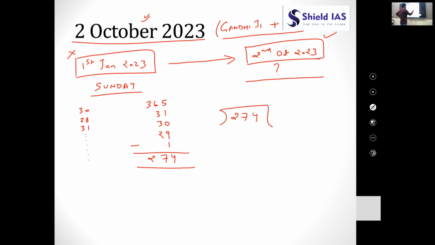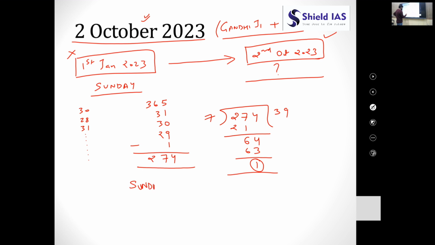So always divide this number by 7. So 7 3s are 21, remainder comes out to be 6, 7 9s are 63, remainder comes out to be 1. What we will be doing, we will be adding the remainder in the initial day, right?